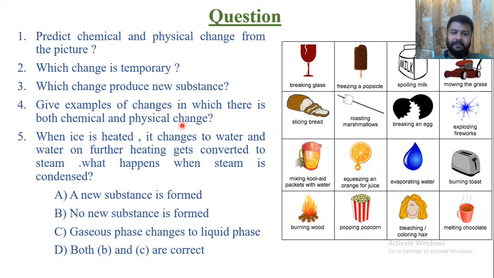Burning of wax is both: wax melts, which is a physical change, and wax reacts with oxygen and forms carbon dioxide and water. So I want two other examples of such changes. Okay, now the fifth question, which is an MCQ. Nowadays these MCQs are part of your examination. When ice is heated it changes to water, and water on further heating gets converted to steam. What happens when steam is condensed? I am repeating the question again.